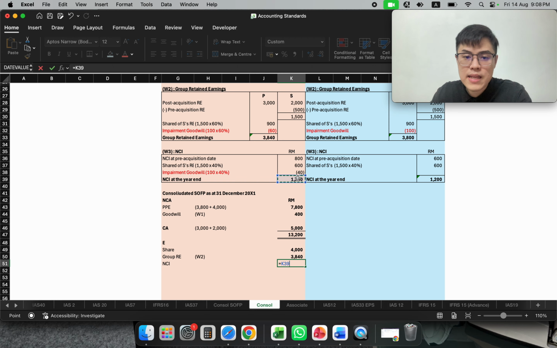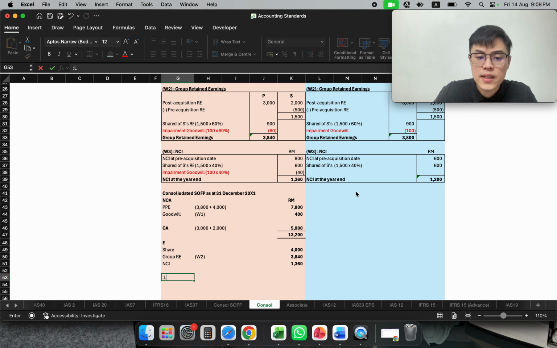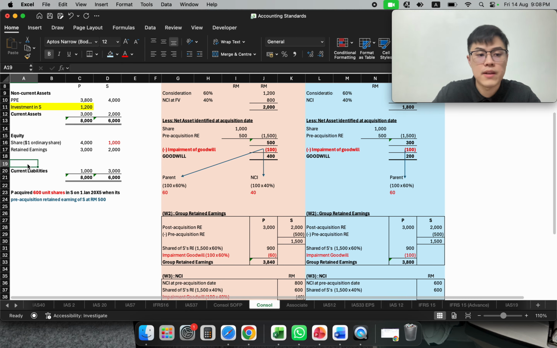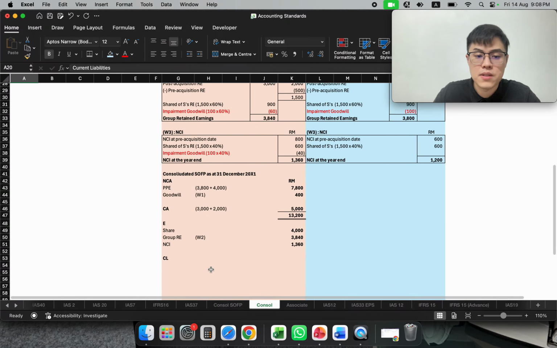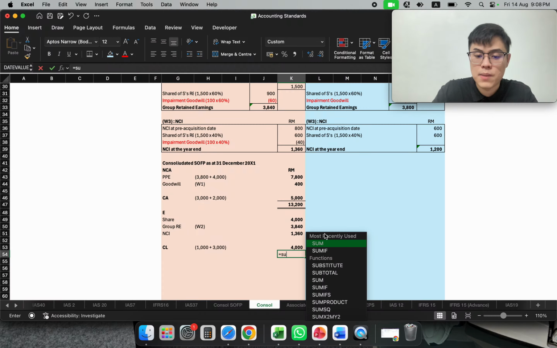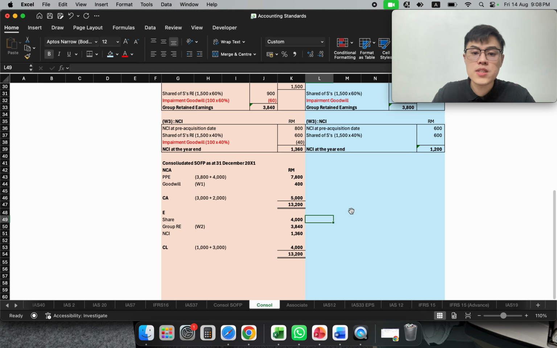So we will recognize NCI. And my liability, I think it's current liability, 1000 plus 3000. So there will be 4000. And you sum it up, that will be the same. So this is your consolidated SOFP.